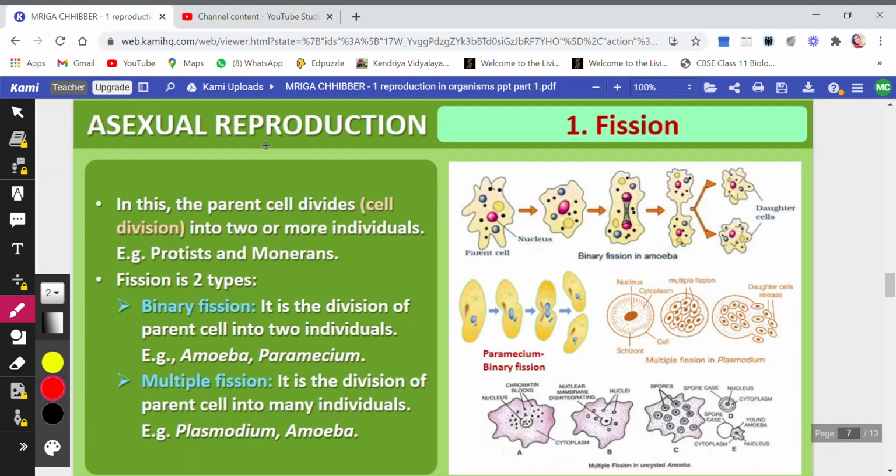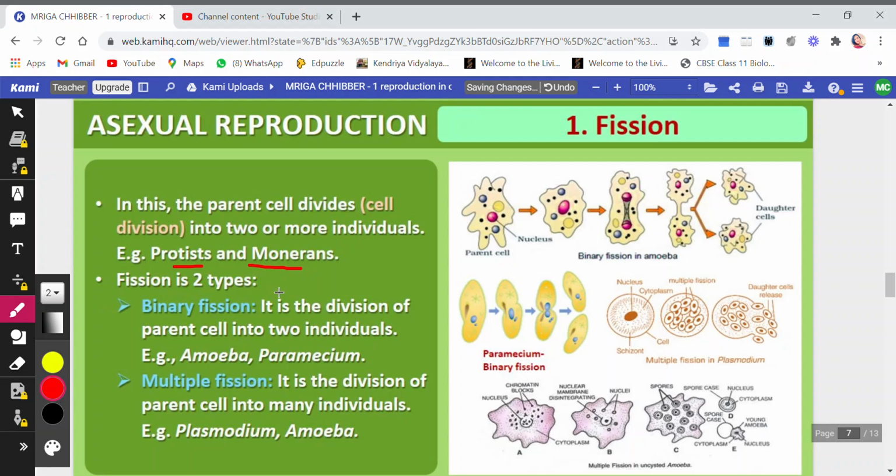So children, the next topic that we are going to start with is types of asexual reproduction, and the first type that we are discussing here is fission. Now fission means splitting of one into two or many. So here, the parent cell divides into two or more individuals. Examples are protista, monera.